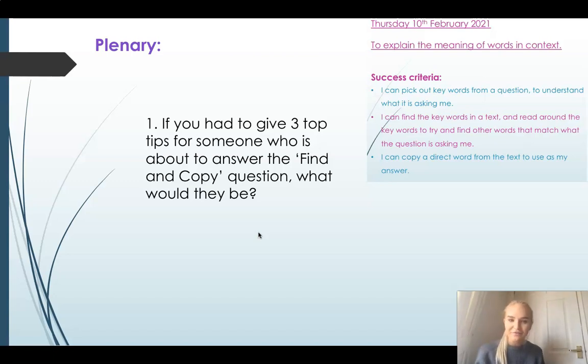Okay, did you create some fantastic top tips? Shall I tell you my top tips like I did yesterday, so that can help you with today's lesson? So my top tip number 1 would be really to look at the keywords in the question. What is the question asking me to do? What is the question asking me to find? My second top tip is to scan the text, see if the text has any of those keywords in. If it does, make sure that you make note of them. And then my final top tip is to really read around the keywords in the text to see if your answer is there. That's a bit like my top tips from yesterday, isn't it?